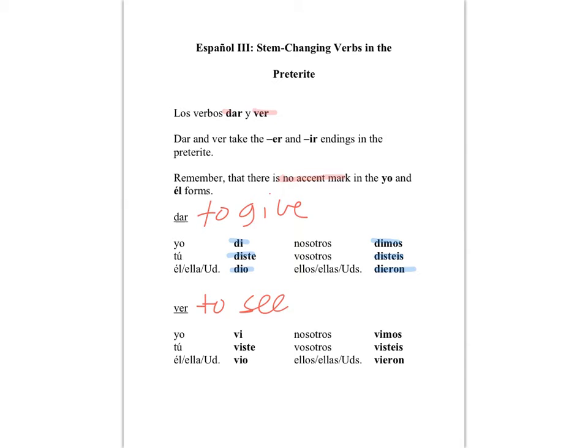Ver: vi, viste, vio, vimos, visteis, vieron. As we can see, the conjugations are very similar.